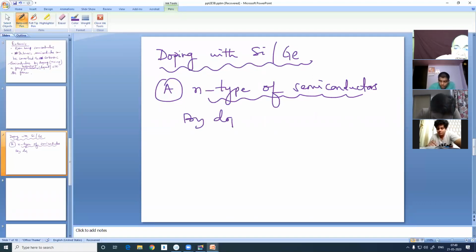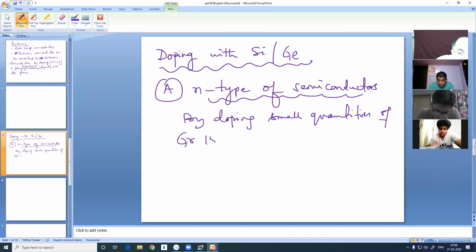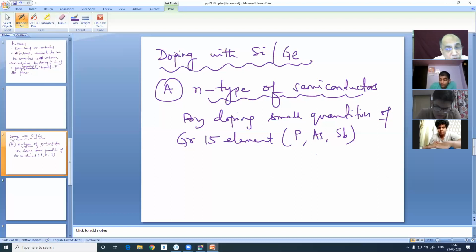By doping a small quantity of group 15 elements. For example, phosphorus, arsenic, antimony. We don't take nitrogen because it is a gas, and we don't take bismuth, it is almost a metal. So it is restricted to phosphorus, arsenic, antimony.